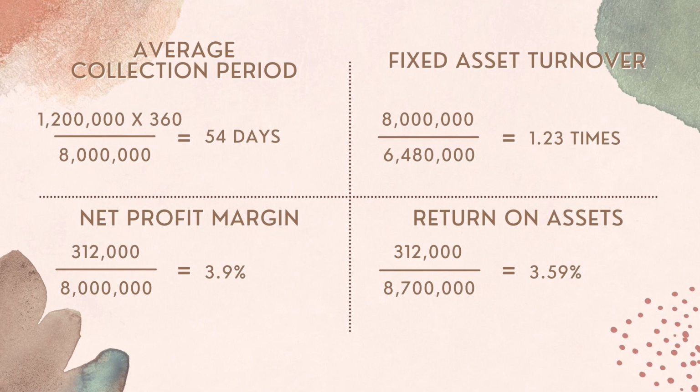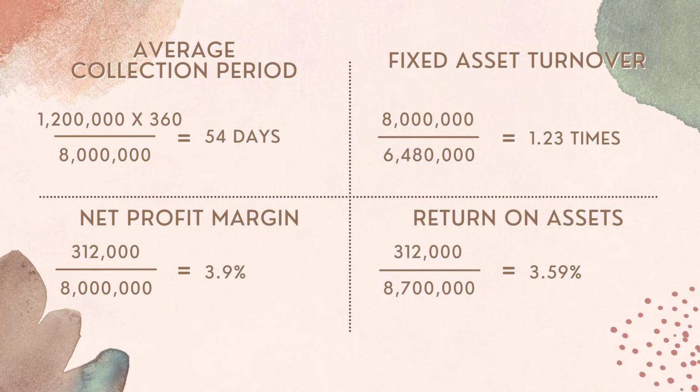Blackie Enterprise fixed asset turnover is 1.23 times, lower than industry average. Industry average fixed asset turnover is 1.60 times. This means Blackie Enterprise is not able to utilize its fixed asset and is bad in managing its asset.